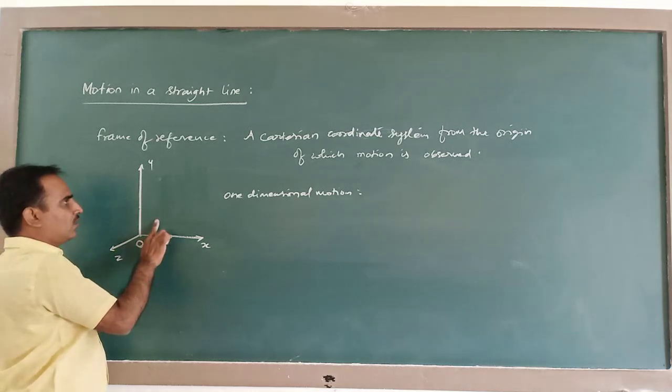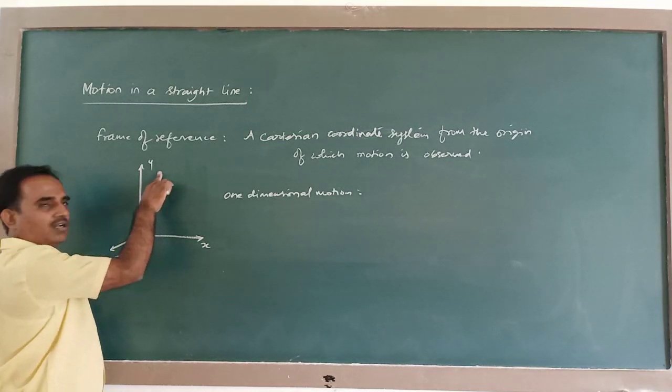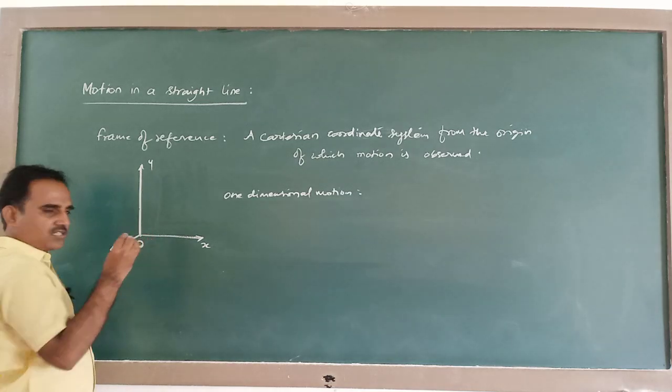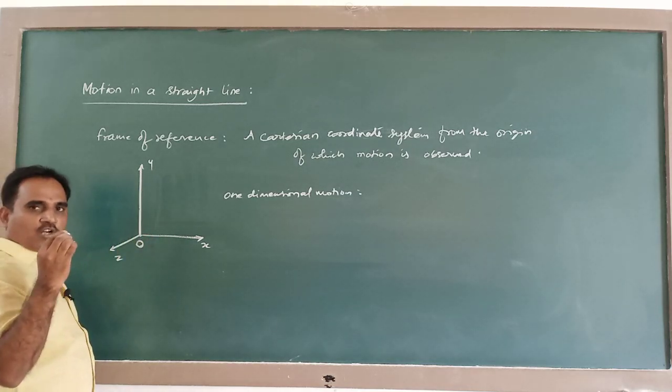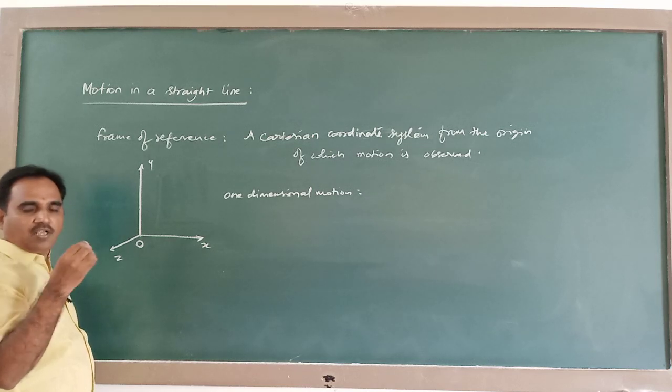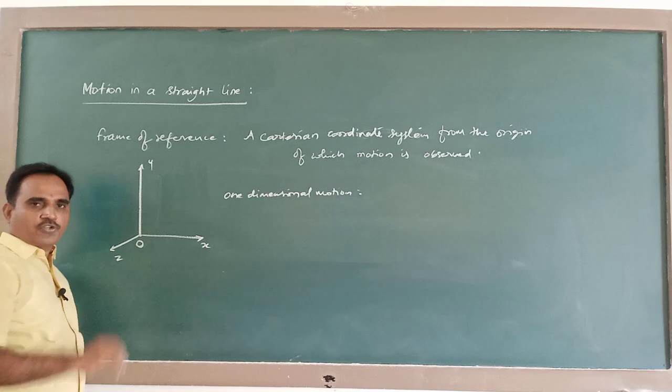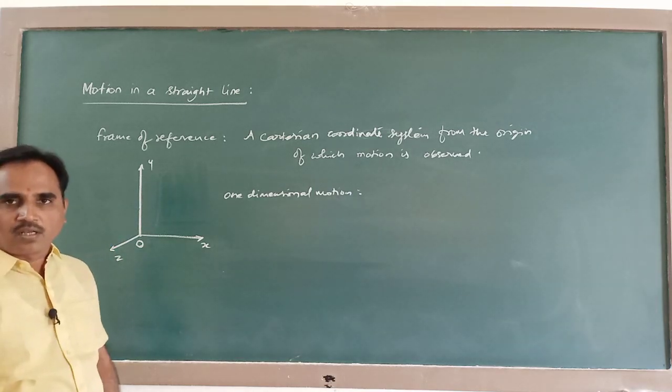So this is one-dimensional motion along the y direction. Similarly, if a body is moving like this, only the z coordinate will change, x and y remain the same. So it is one-dimensional motion along the z direction.